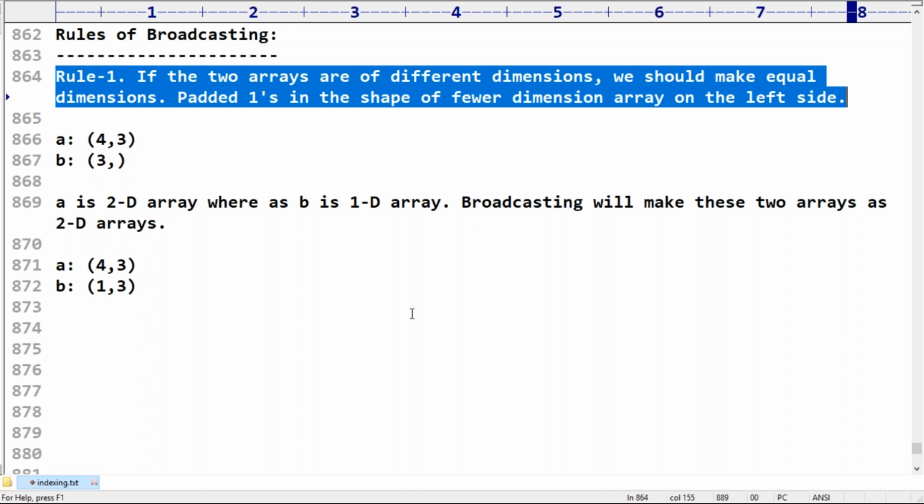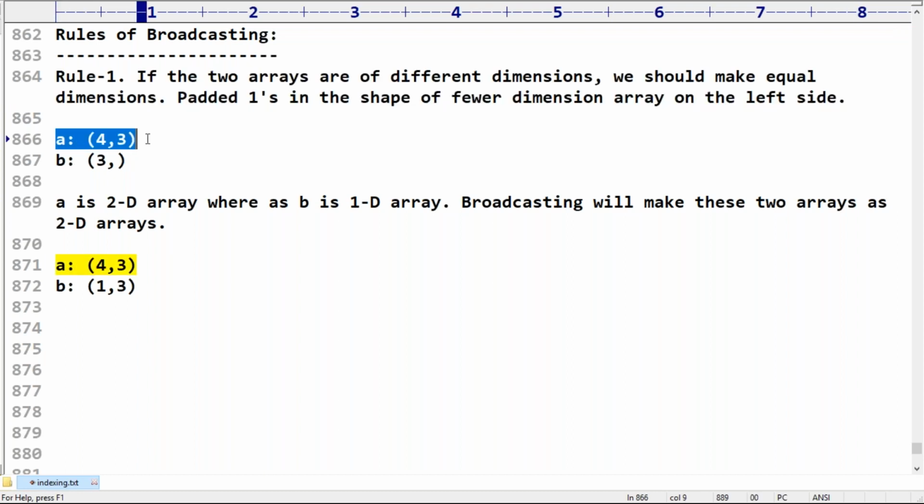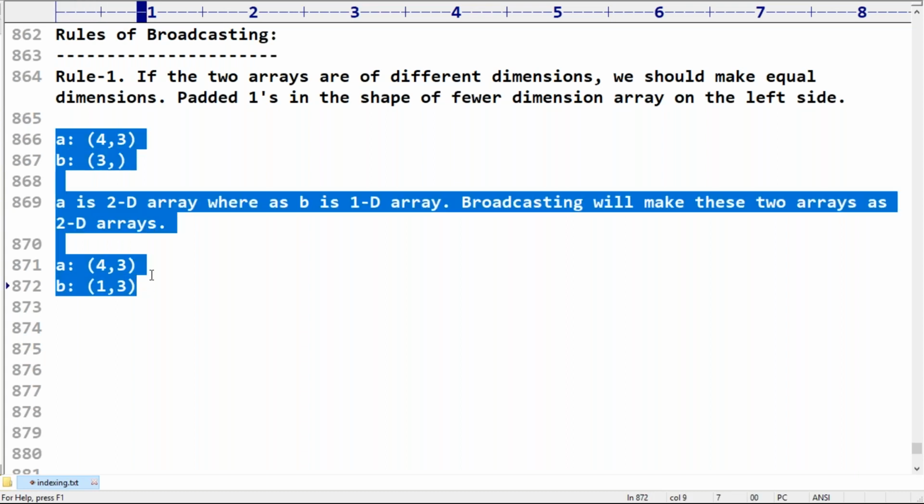Any doubt? Okay, perfect. There is no problem at all. So in any dimension, even 4 dimension, 1 dimension also, rule 1 is always going to happen, no problem, different dimensions.